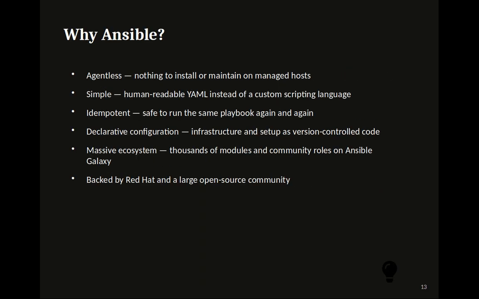Why Ansible? Agentless: nothing to install or maintain on managed nodes. Simple, human readable YAML instead of a custom scripting language. Idempotent: safe to run the same playbook again and again. Declarative configuration: infrastructure and setup as version controlled code. Massive ecosystem: thousands of modules and community roles on Ansible Galaxy. Backed by Red Hat and a large open source community.